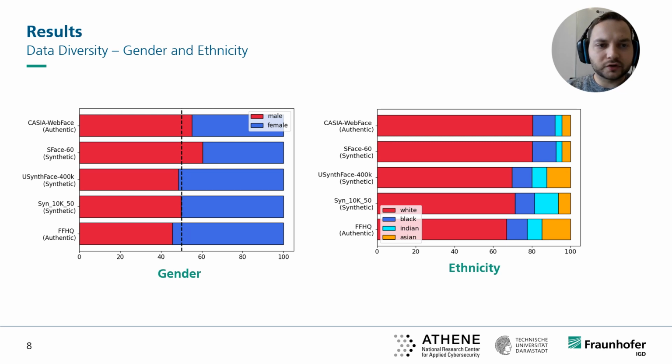The ethnicity distribution is shown in the figure on the right, and the figure shows that there is a high imbalance in the distribution in the authentic but also in the synthetic face datasets. White Caucasian individuals are highly overrepresented, while other ethnicities are underrepresented. One can also note that the synthetic datasets follow, to some degree, the overall distribution of the respective generator training data. For example, the authentic FFHQ dataset contains more Asian identities, which leads also to more generated Asian samples in U-SynFace 400K, in contrast, for example, to S-face 60. The numerical values of all the distributions are also provided in the paper.